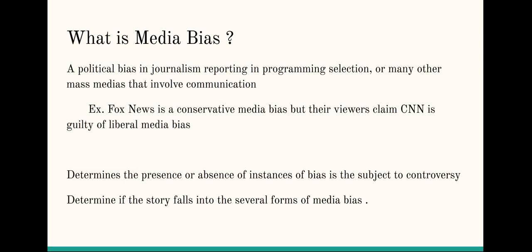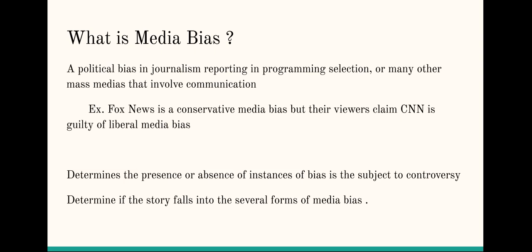An example of this is Fox News is a conservative media bias, but their viewers claim CNN is guilty of liberal media bias. So each one of them has their own opinion on it, which reverts to bias, again, opinions, and the presence or absence of instances of bias is subject to controversy.